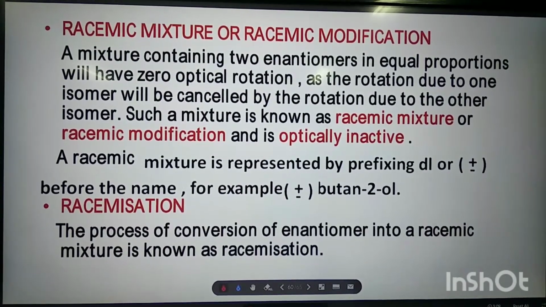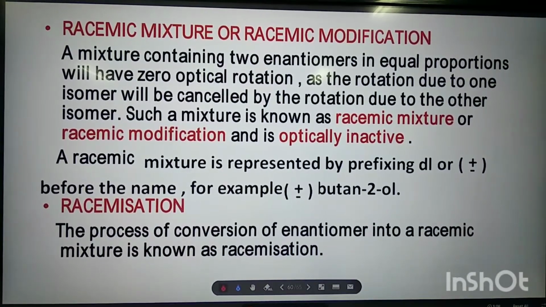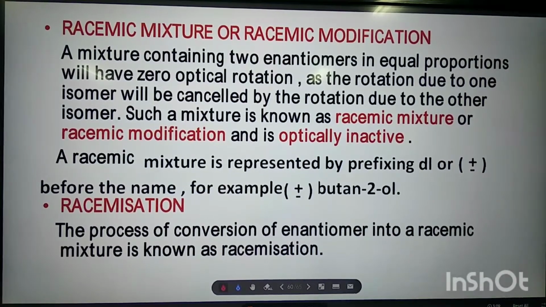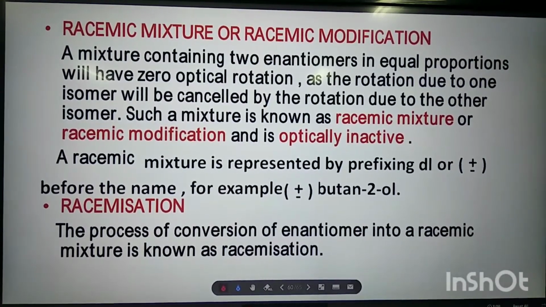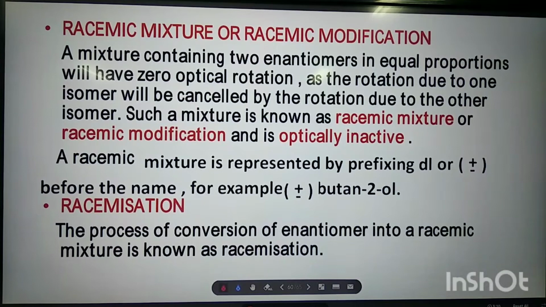A racemic mixture is represented by prefixing DL or plus minus before the name of the compound. For example, plus minus butane 2-ol. Mixture of plus butane 2-ol and minus butane 2-ol is plus minus butane 2-ol. But the mixture must be in equal proportions. Okay. So what is racemization?